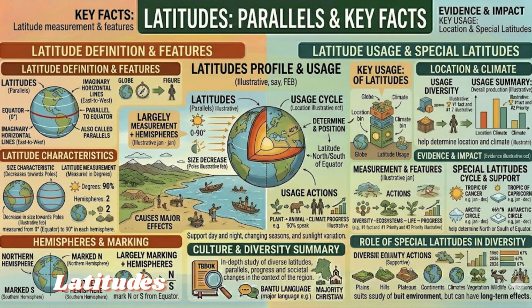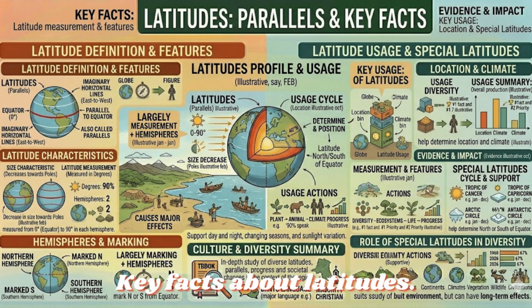Latitudes, parallels. Latitudes are imaginary horizontal lines running east to west on the globe, parallel to the equator. They are also called parallels of latitude or simply parallels. Latitudes help determine whether a place is north or south of the equator. Key facts about latitudes: they are measured in degrees from 0 degrees, the equator, to 90 degrees in each hemisphere. They decrease in size towards the poles. Northern Hemisphere latitudes are marked N and Southern Hemisphere latitudes are marked S. Special latitudes include the Tropic of Cancer, 23.5 degrees north; Tropic of Capricorn, 23.5 degrees south; Arctic Circle, 66.5 degrees north; and Antarctic Circle, 66.5 degrees south.